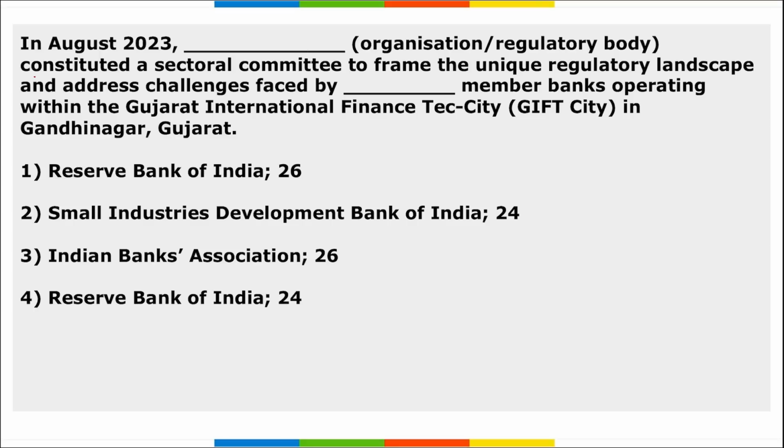Next, in August, IBA constituted a sectoral committee to frame the unique regulatory landscape and address challenges that are faced by IBA member banks operating within the GIFT city in Gandhinagar, Gujarat.